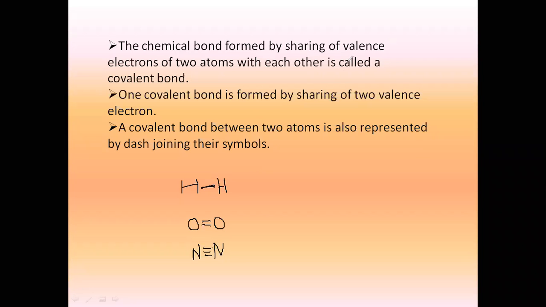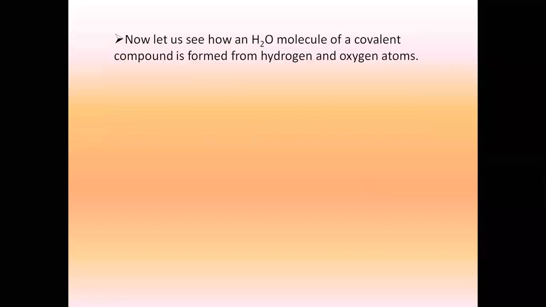Right? This was about atoms of the same element. Now let's see what will happen in case of atoms of different elements. How sharing is going to happen in that case. Let us see how a water molecule with covalent bonds is formed from hydrogen and oxygen. Before I show you the structure, I want you all to think about it.